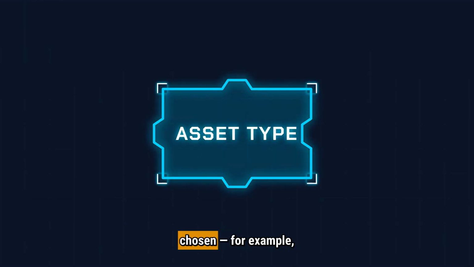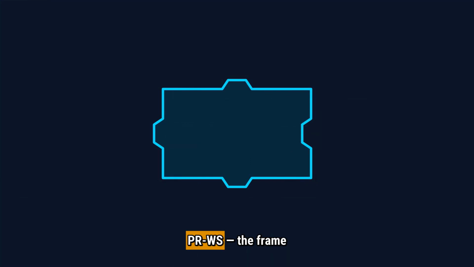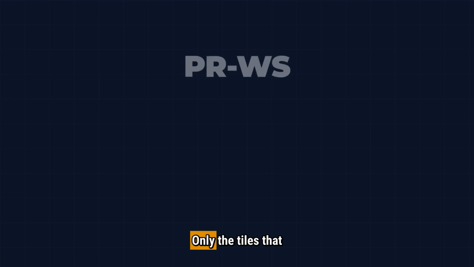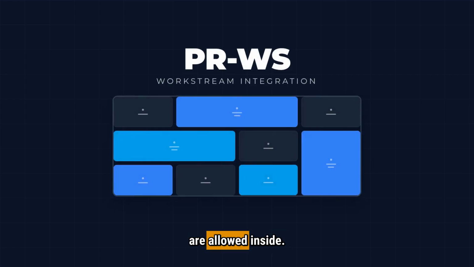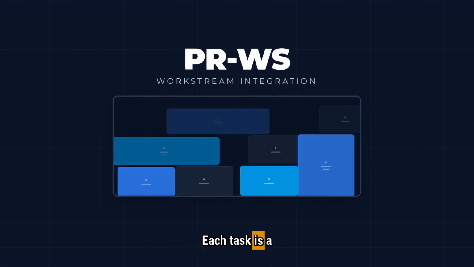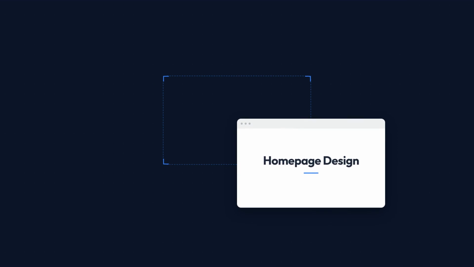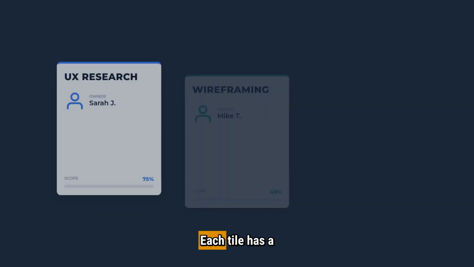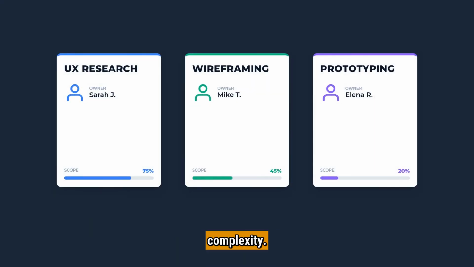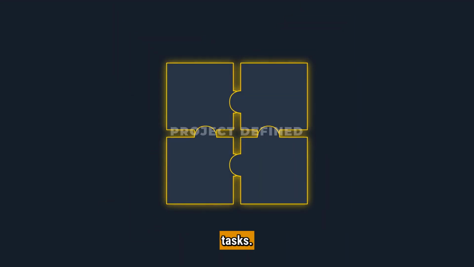Once the module is chosen, for example, PRWS, the frame is set. Only the tiles that belong to this asset are allowed inside. Each task is a tile: framework setup, homepage design, page configuration, SEO optimization, analytics integration. Each tile has a clear owner, scope, and complexity. Tasks don't define the project. The project defines the tasks.